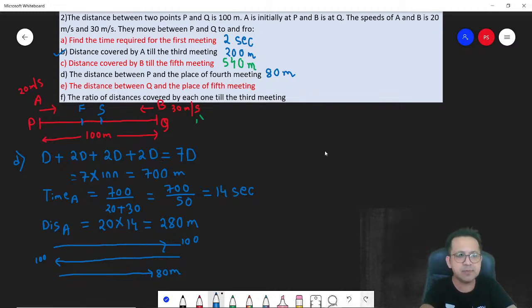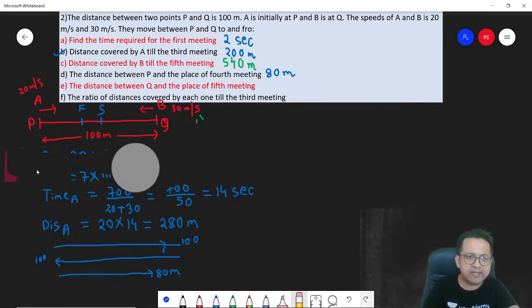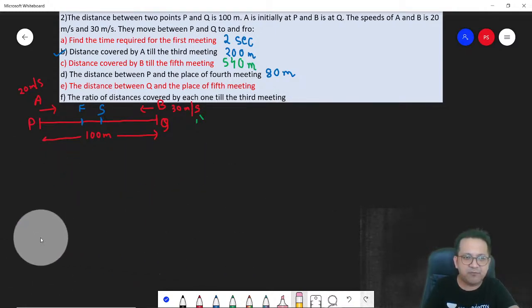Correct? Next, a very interesting sum, I must say. Next, number E. Let's look at number E. The distance between Q and the place of the fifth meeting. Place of the fifth meeting. Okay.